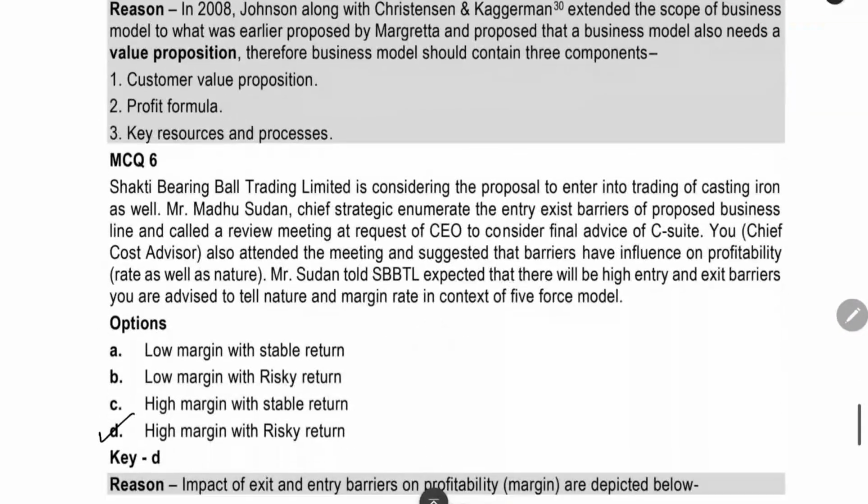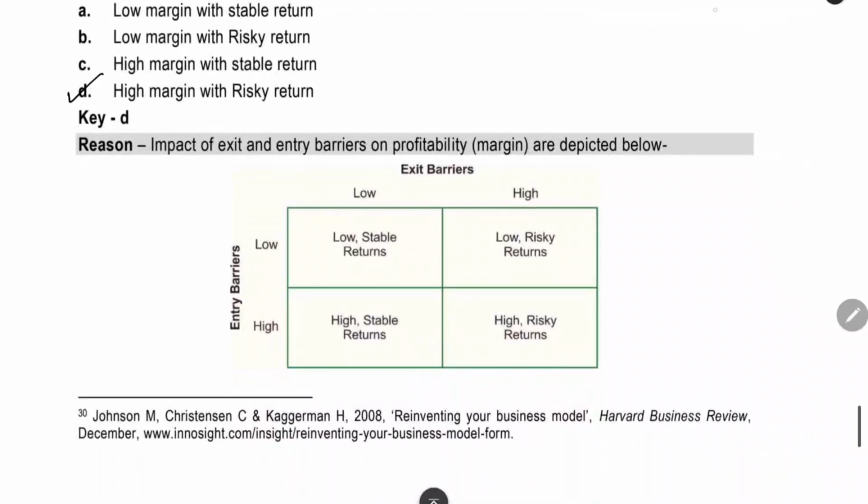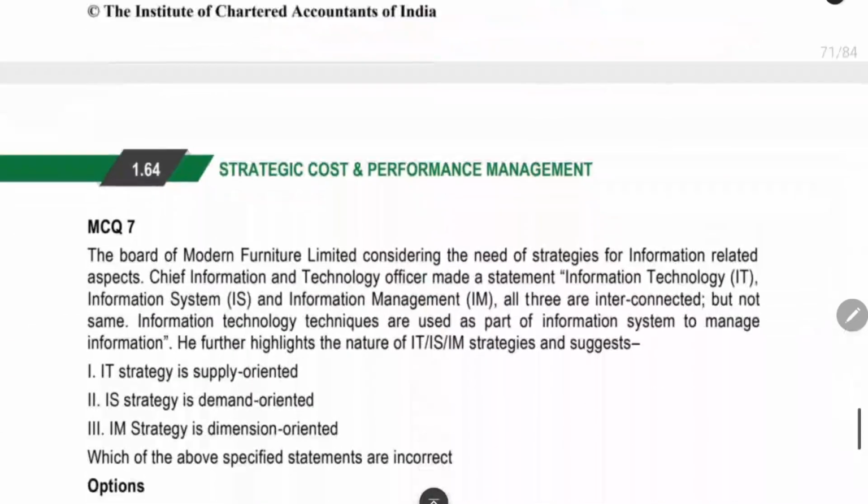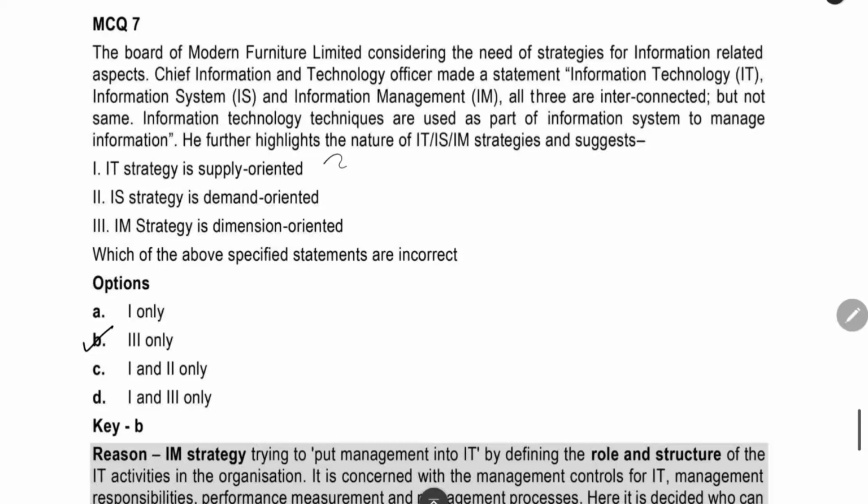The next MCQ is based on this graph. I already told that there will be a question based on this graph. You can see this and say that when there is a high entry and exit barrier, there will be high margin with risky return. The next thing is MCQ number 7: IT strategy is supply oriented, IF strategy is demand oriented, IM strategy is dimension oriented.